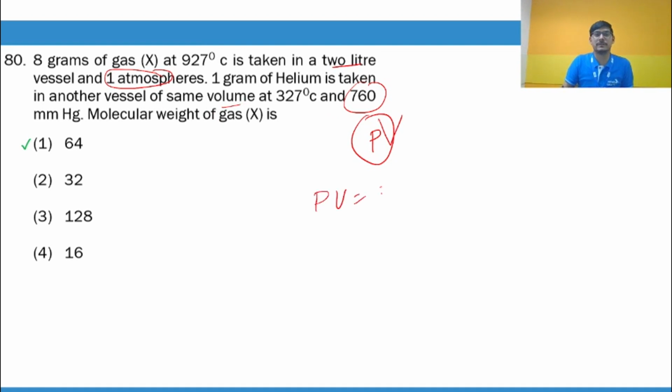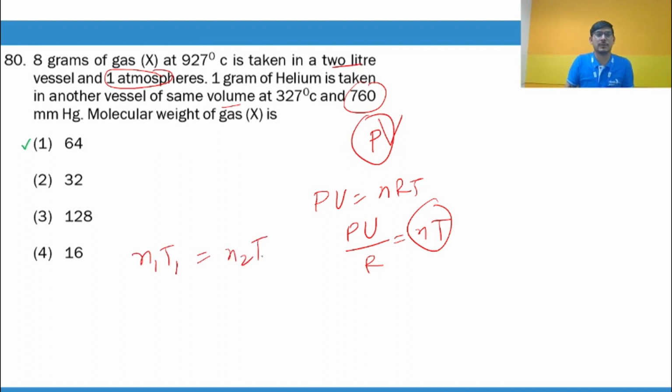So now we can say PV is equal to nRT. Alternatively, I can write PV by R is equal to nT. Right? So n1 T1 is equal to n2 T2. You can do that, right? n1 T1 is equal to n2 T2.